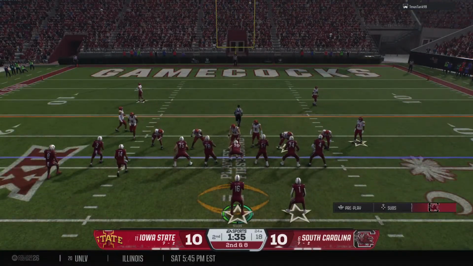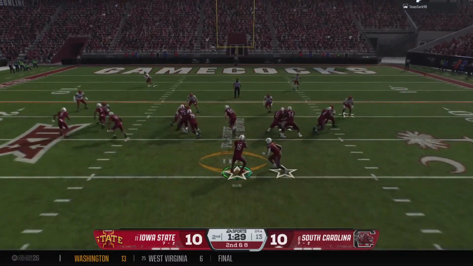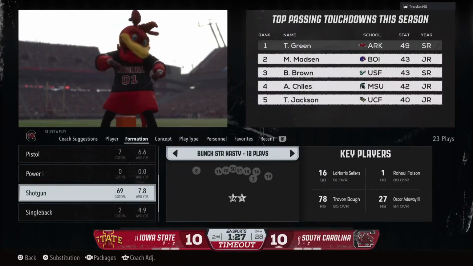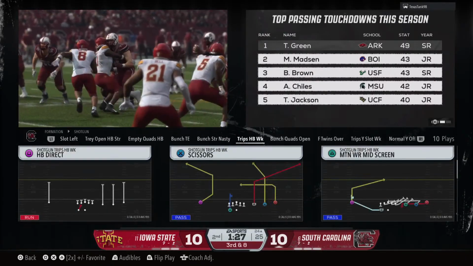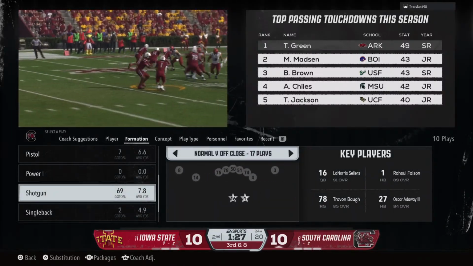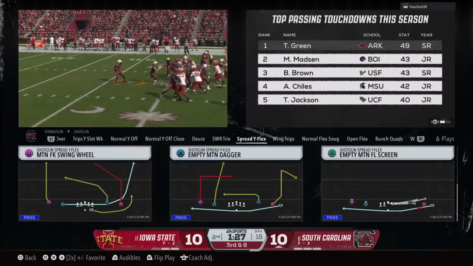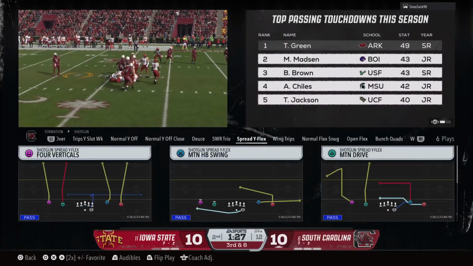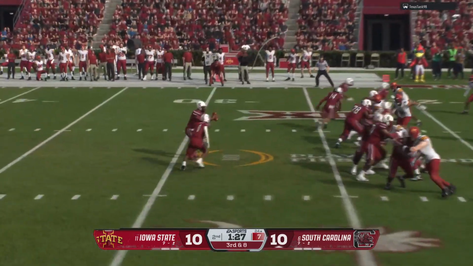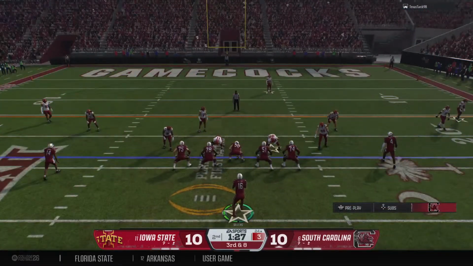Getting set. Here's 2nd down. From the shotgun now. Here's a handoff inside. Try to run it up the middle, but get nothing. And then a timeout quickly called by the defense as they try to get everybody on the same page here. Not going to be easy here. Backed up a long way to go for a 1st down.